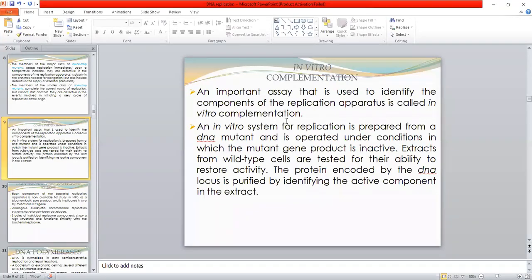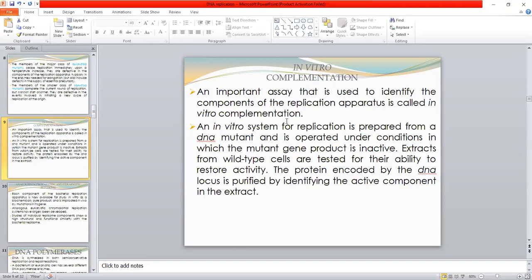In vitro complementation assays are used to identify the components of the replication apparatus. In this assay, an in vitro system for replication is prepared from a DNA mutant and is operated under conditions in which the mutant gene product is inactive.